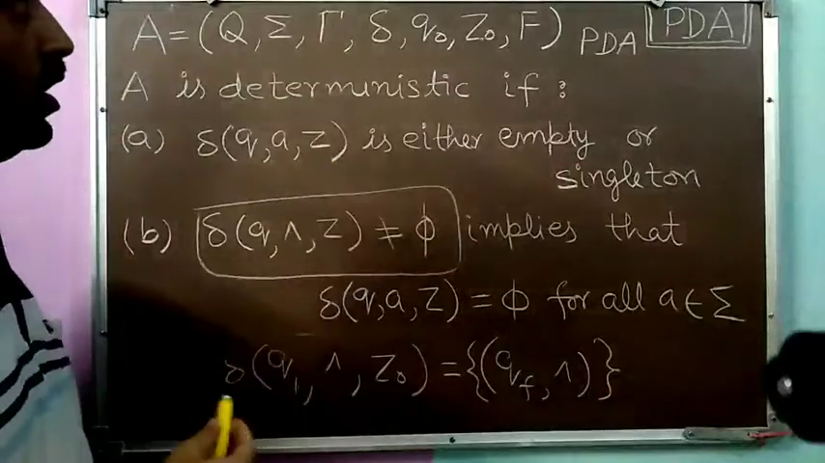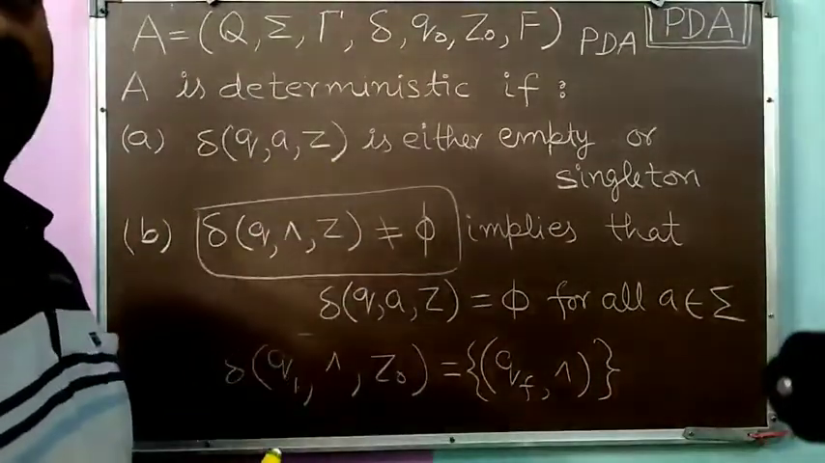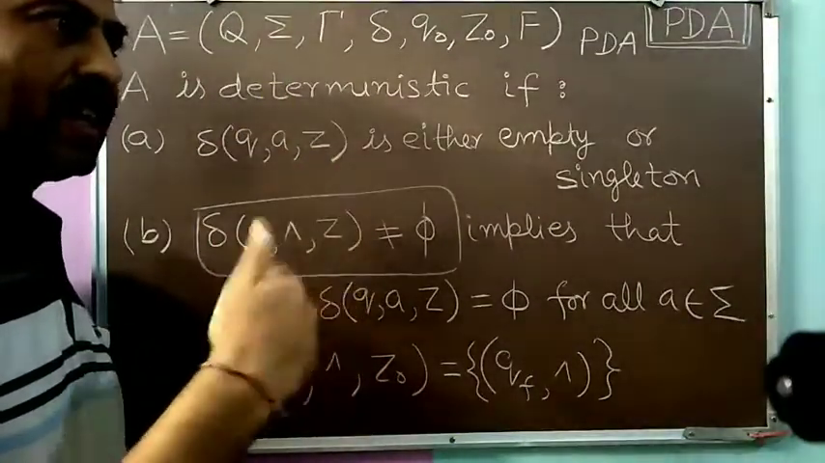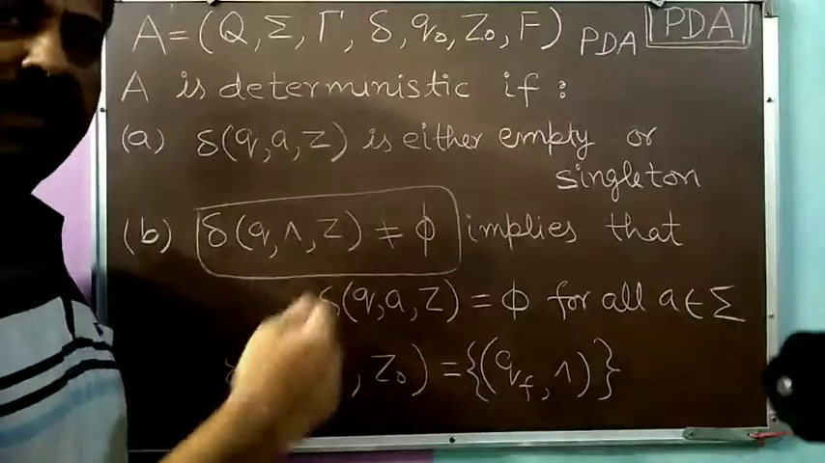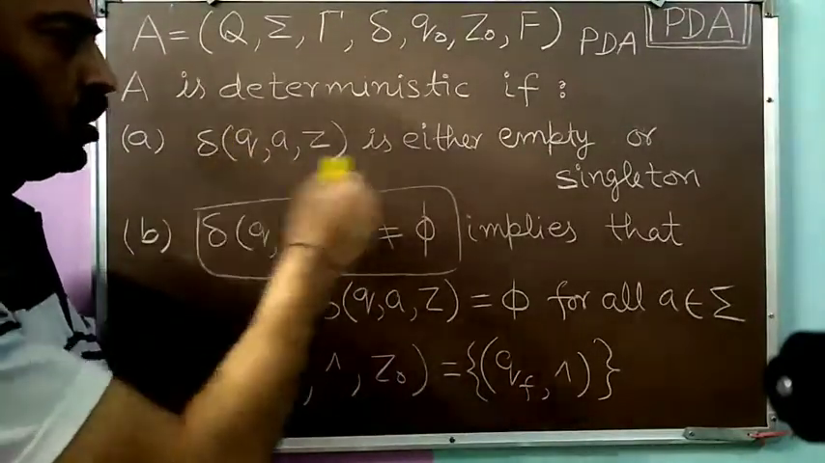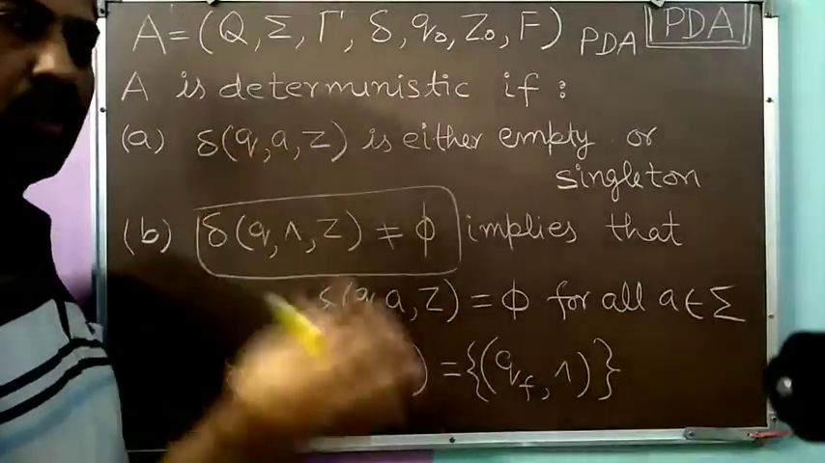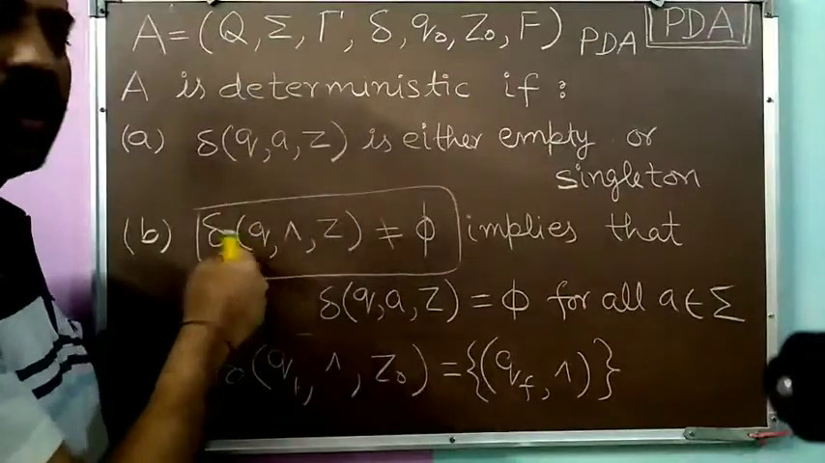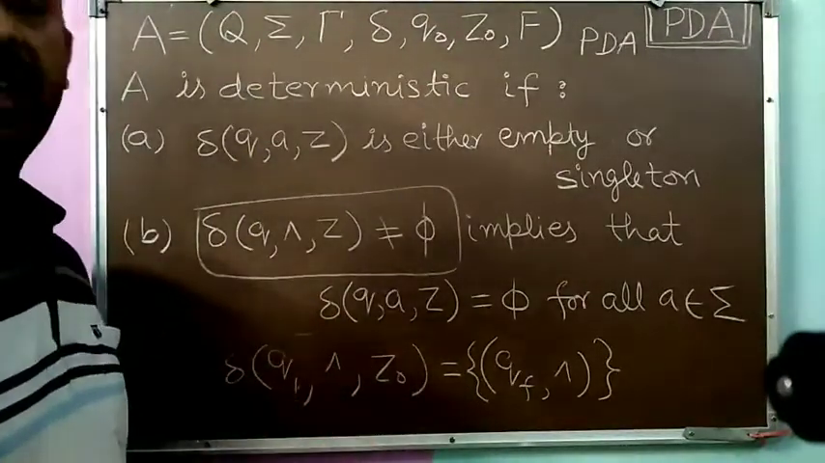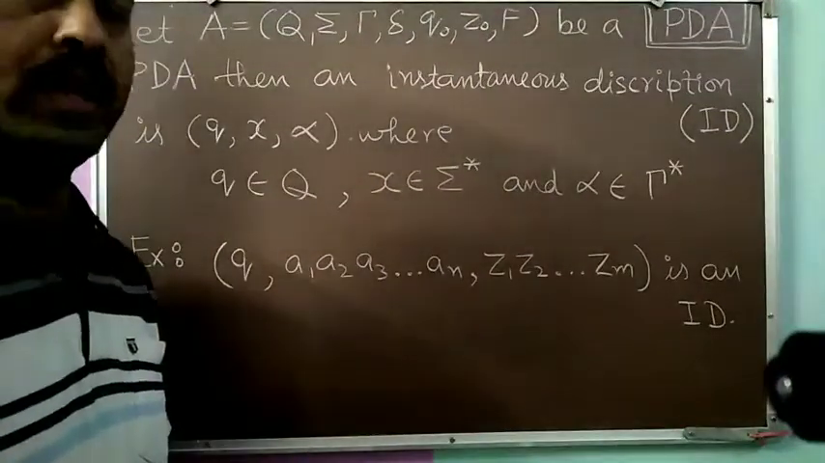So these two situations are the important ones for a PDA to be deterministic. Normally in the examination, these kinds of questions may come. You will be given a PDA and asked to test whether the PDA is deterministic or non-deterministic. So for each transition, you have to check these two conditions. Every transition in your PDA should follow one of these. If these two conditions are followed for every transition, then your PDA is deterministic. Now we will discuss certain more basics related to the PDA.